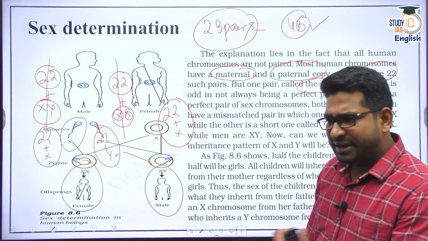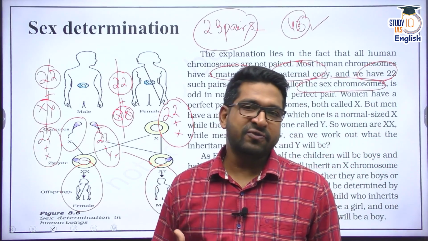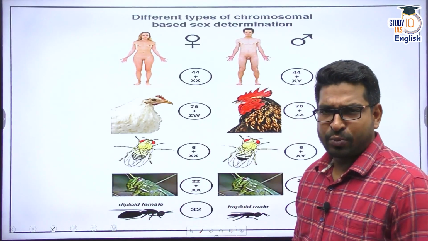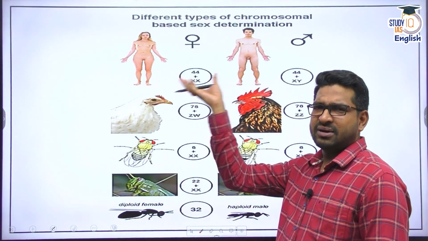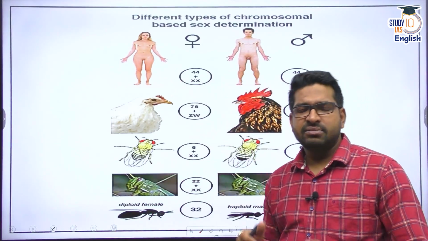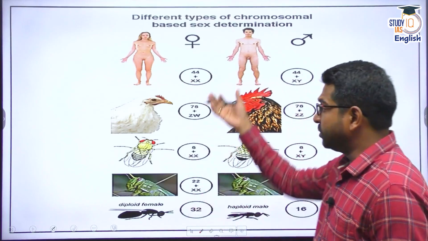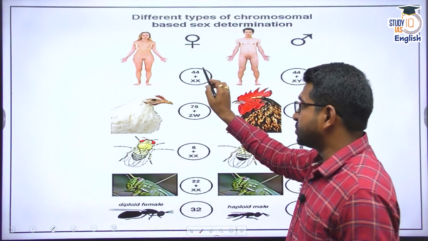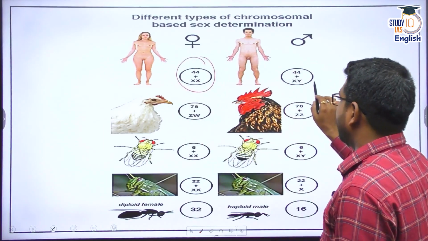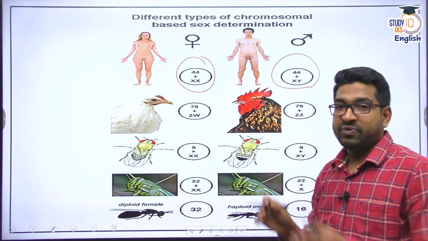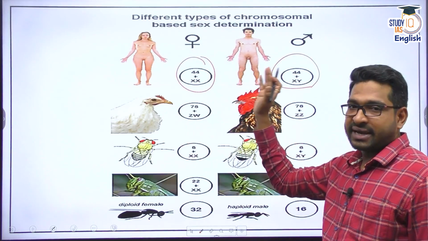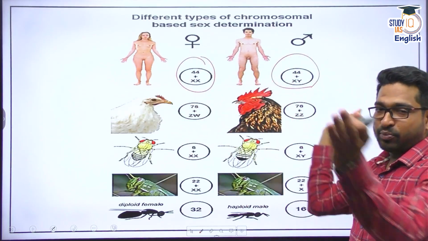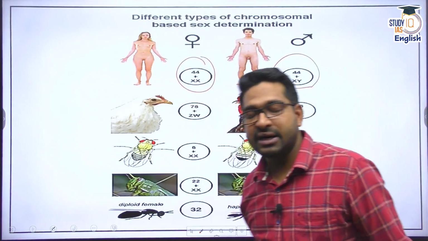Clear? Now you must be a little confused about what this terminology is. For different organisms, for different species, there are different sets of chromosomes which decide the sex of the offspring. As I told you, for humans, 22 pairs, or I would say 44 plus XX here, and 44 plus XY here. When you segregate it, you get 22 plus X, 22 plus X, and 22 plus Y from this side. Both will combine. X or Y will determine the sex.